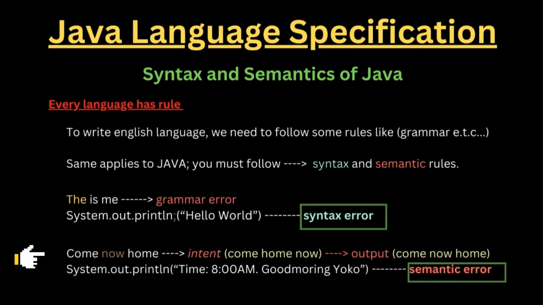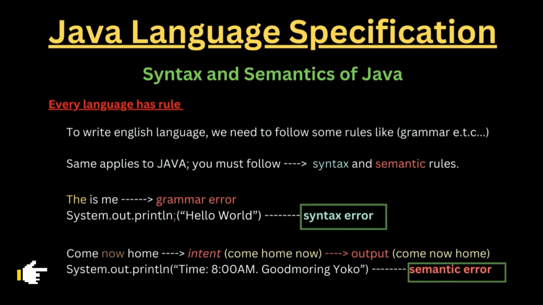So let's take a look at the System.out.println, and then someone is saying, hey, the time is 8 o'clock p.m., and he's saying good morning Yoko. It's 8 o'clock p.m., and he's saying good morning Yoko. That doesn't even make sense, right? So the result for a semantic error is that your code is going to run very fine, nothing is going to happen, but you're not going to get the correct result, you're not going to get the expected result, right? So that's how a semantic error surfaces, and that's how it works.